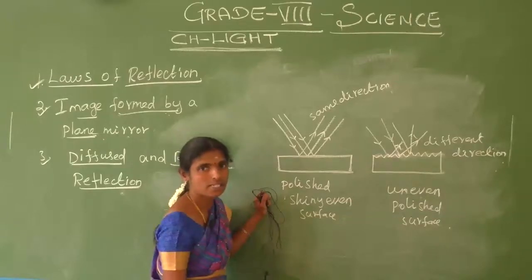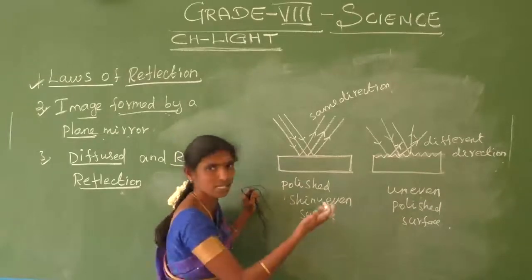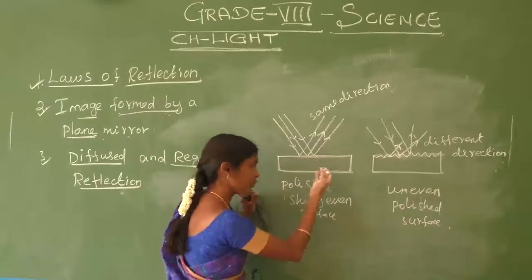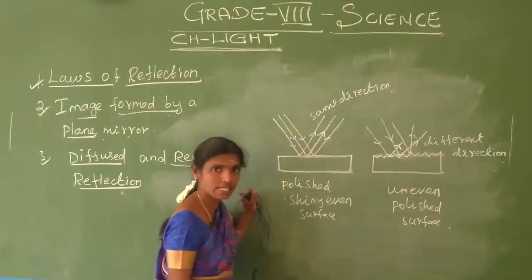Okay, do you understand? What is the difference between diffused reflection and regular reflection?